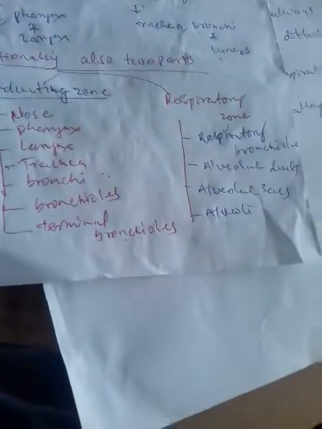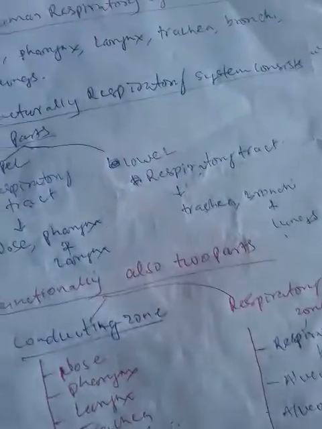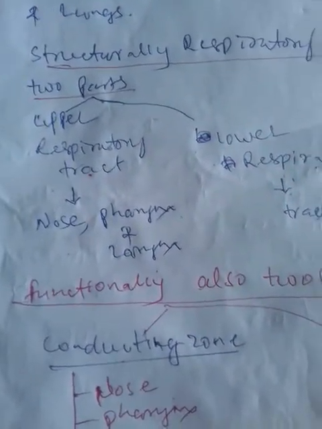So these come under the exchange part, or respiratory part, of the respiratory system.